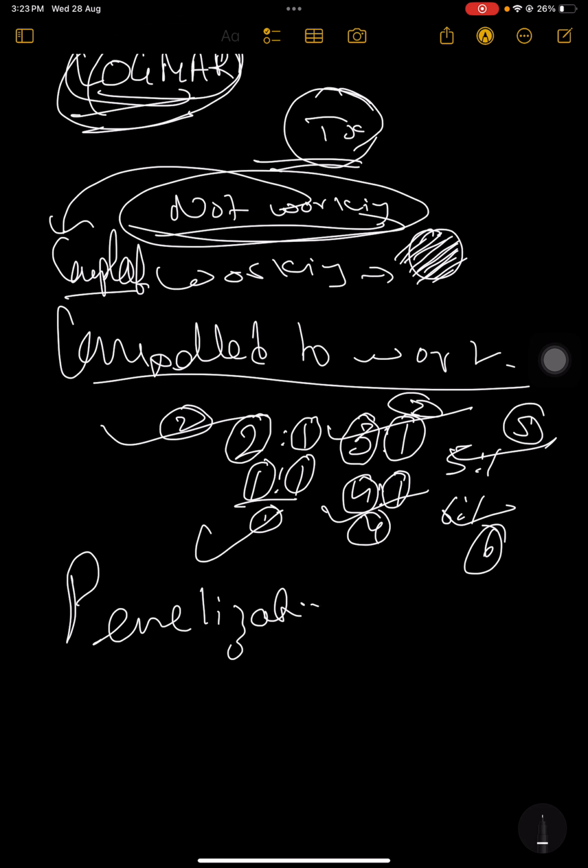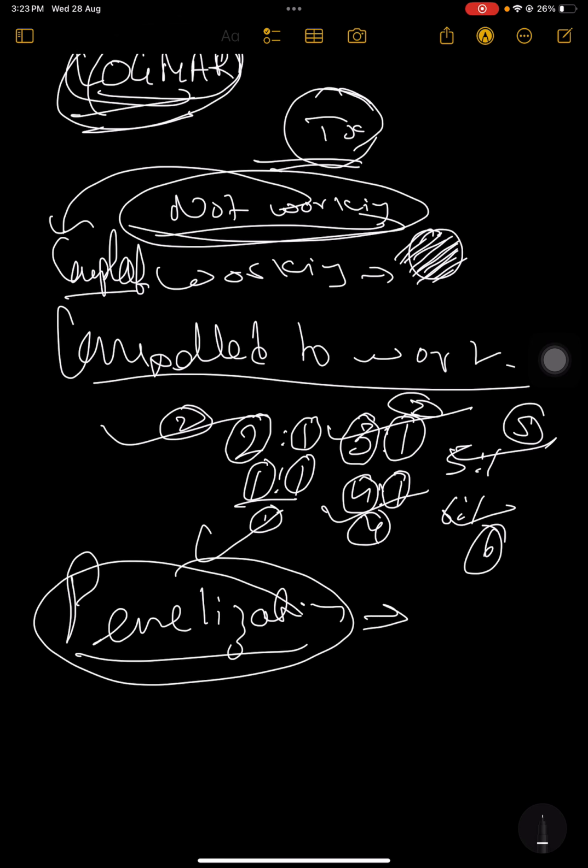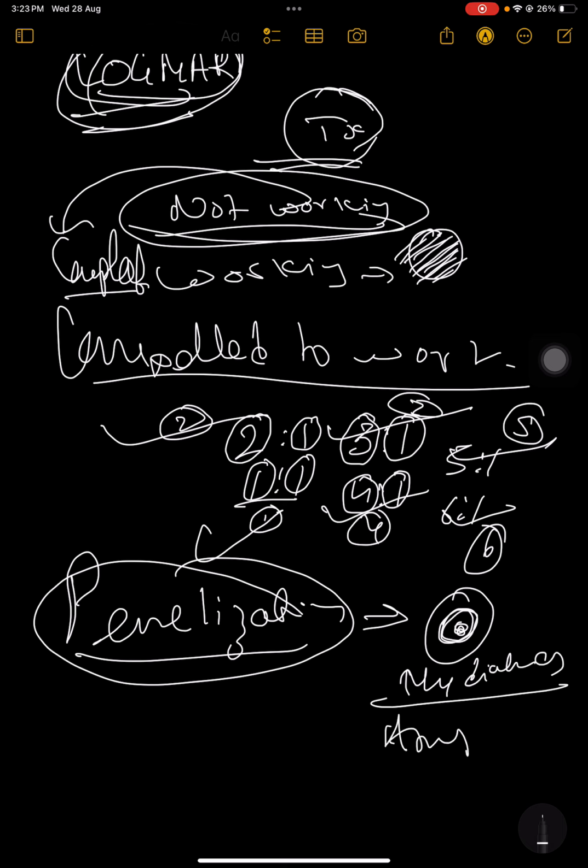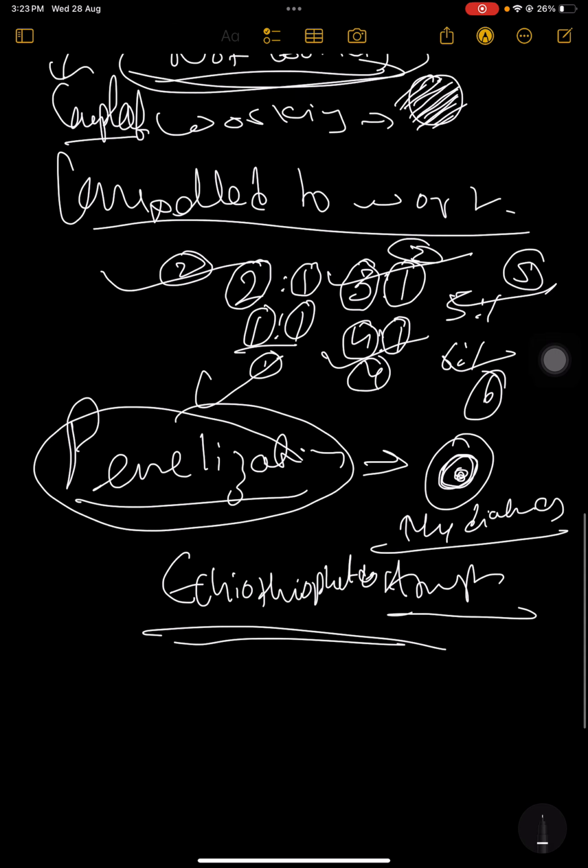Or you can just go for penalization also. What is penalization? Penalization means you will actually make the eye which is working blind. How would you do that? You will just put mydriatics, like you can use atropine. But the best one is echothiophate. It's a very good drug.